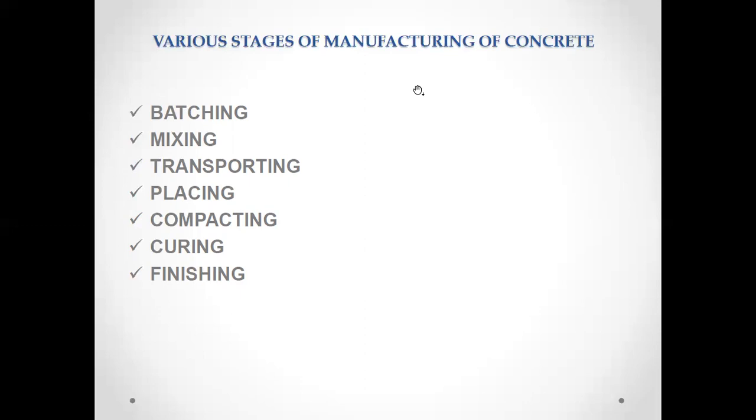In the next part, we will discuss manufacturing of concrete. There are a number of steps included in the manufacturing of concrete. First is batching, then mixing, transporting, placing, compacting, curing, and finishing. These are the steps included in the manufacturing of concrete. We will discuss them step by step.